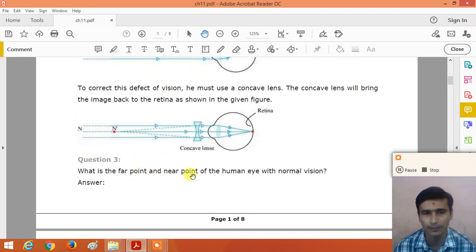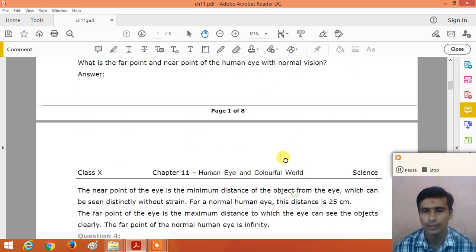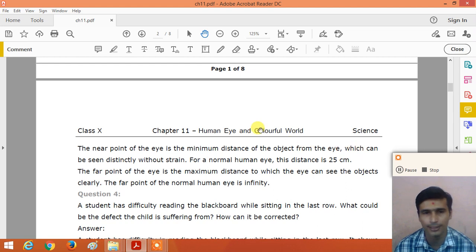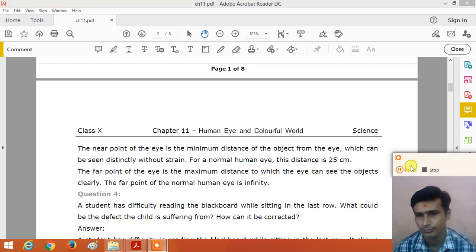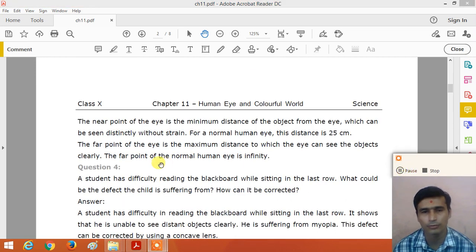What are the far point and near point of the human eye with normal vision? So dear student, let us see what the far point and the near point of the human eye are. First of all, what do we mean by the near point of the eye? The near point of the eye is the minimum distance of the object from the eye which can be seen distinctly, clearly and comfortably, without strain.